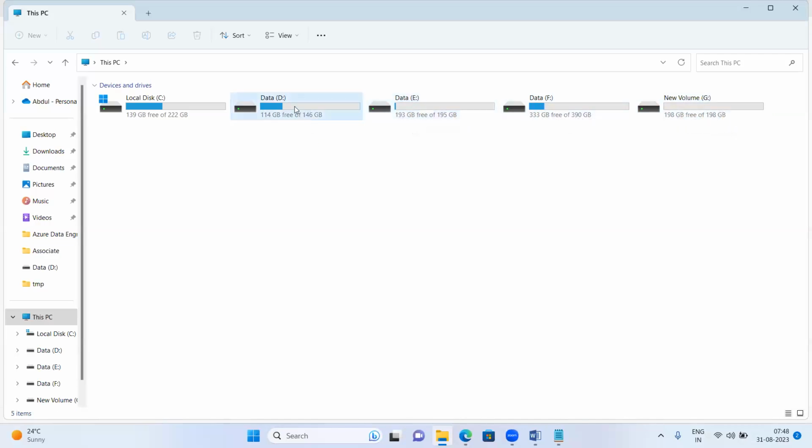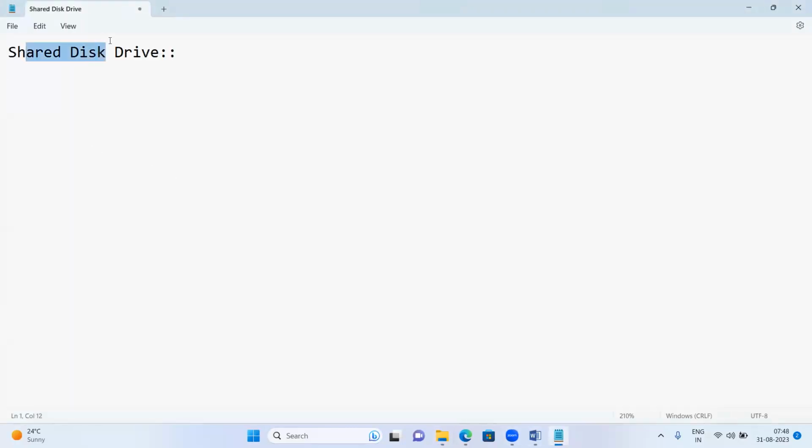When this drive, or any drive, is shared across all the computers or servers which are hosted in one network, we call it a shared disk drive.